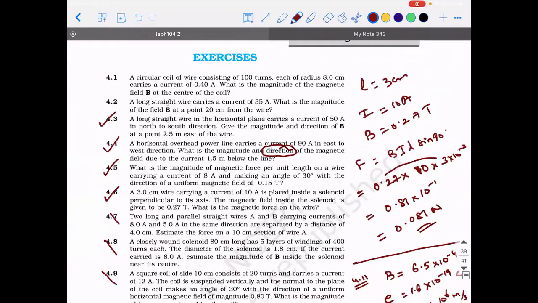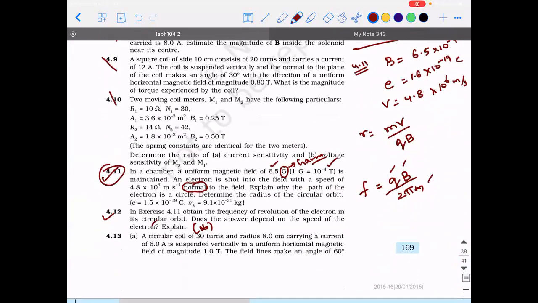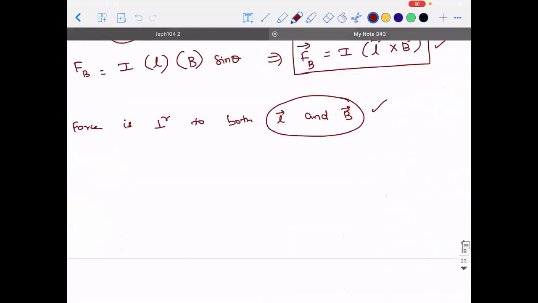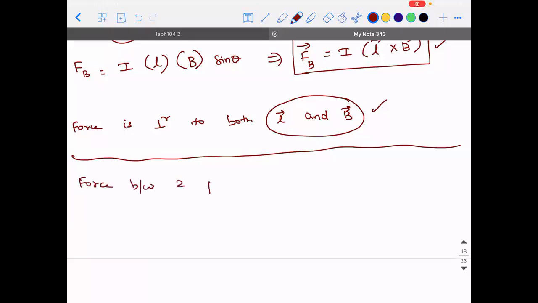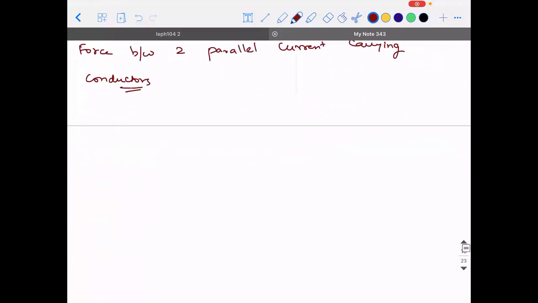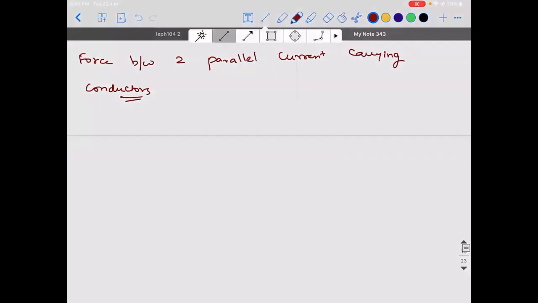Okay. So as of now, these are all the problems that we can do. Now we'll move on to the next concept. I hope you'll be better with formulas now. Now you can understand things better. Write down: force between two parallel current carrying conductors.